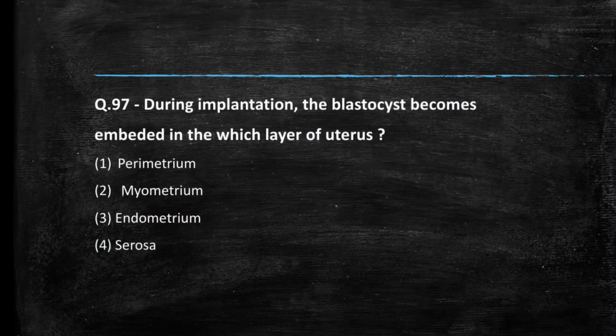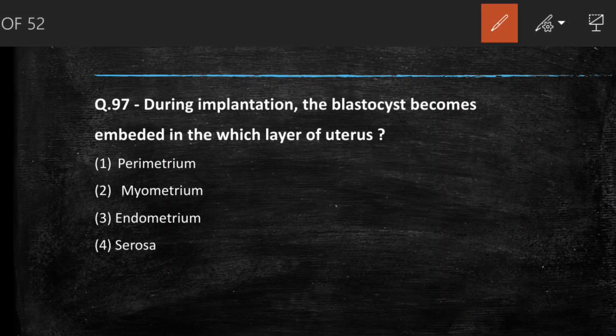During implantation the blastocyst becomes embedded in which layer of the uterus? Very easy question. Implantation occurs in the endometrium.